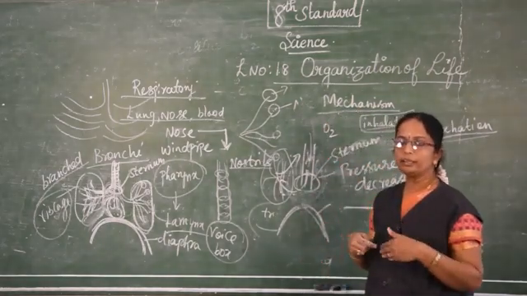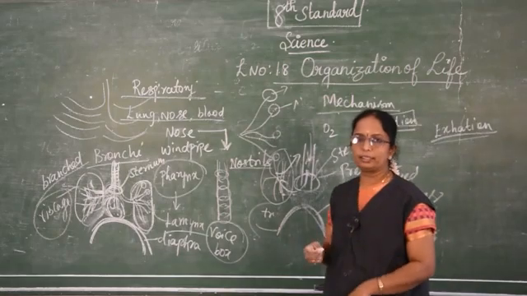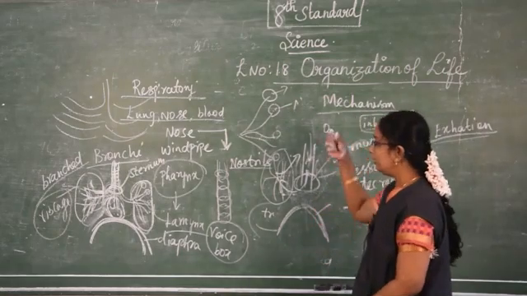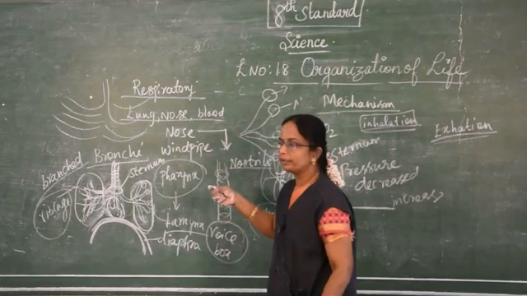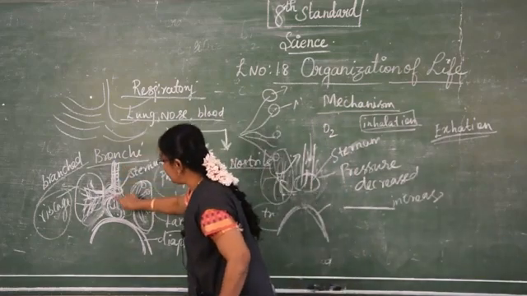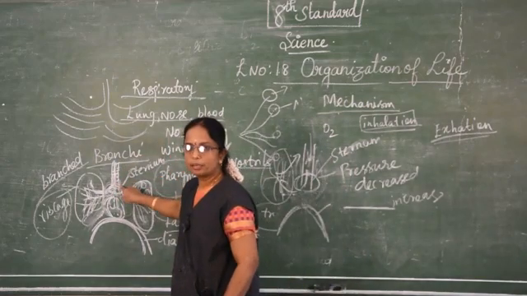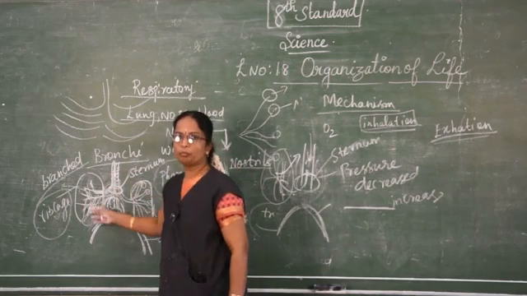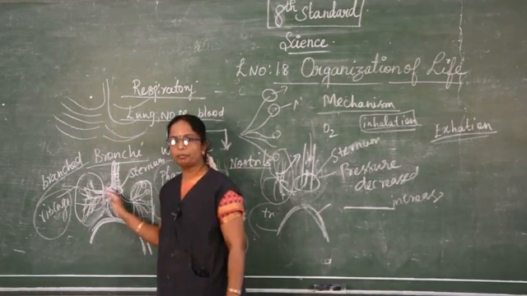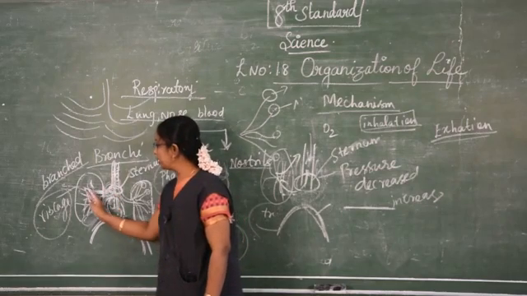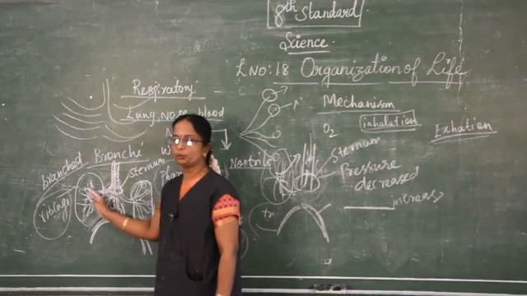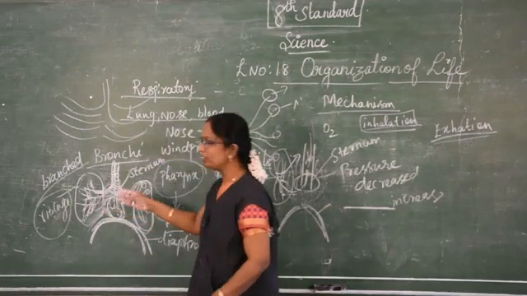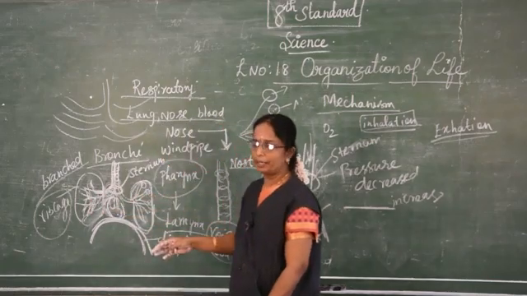We are breathing in the gas, oxygen, the air which goes through the lungs. First what will happen? Through the thoracic cavity it enters, and then the sternum is pushed up and the diaphragm is pulled down. So it creates more space there and the pressure becomes decreased. So automatically the air enters into the lungs. Here the exchange of gases takes place.